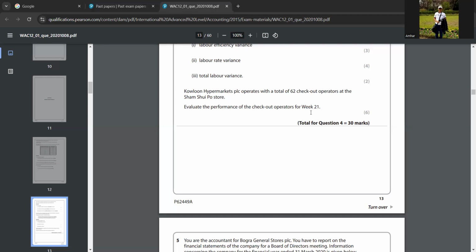And then we can say customer flow in the hypermarket may not be identical to the planned opening hours of the hypermarket. So overtime may have to be worked to reduce queues. Sometimes the customers who come to the hypermarket may not be the same as the planned number, so that's why they're saying overtime may have to be worked to reduce the queues.